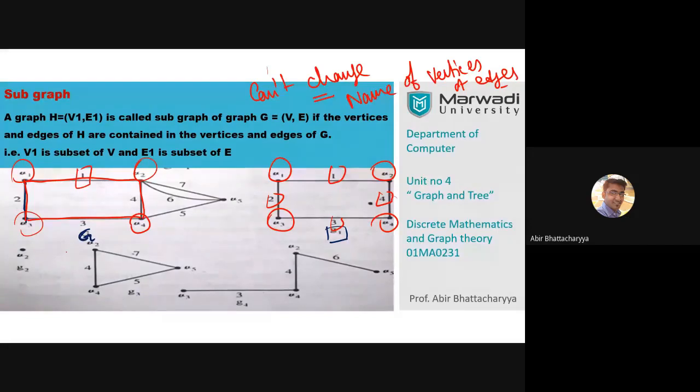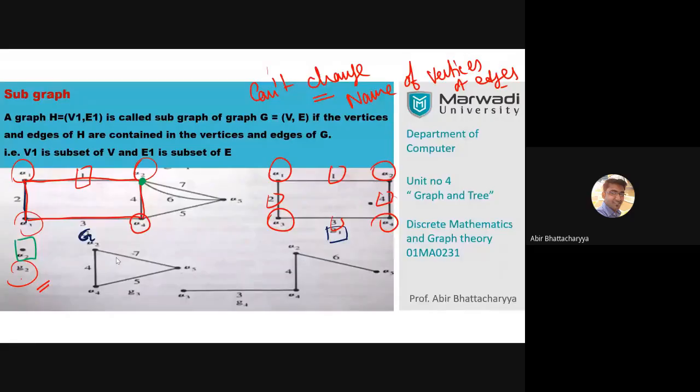G2 is also a subgraph. G2 is just a vertex, alpha 2. In a similar manner, G3 is just a triangle like this one.